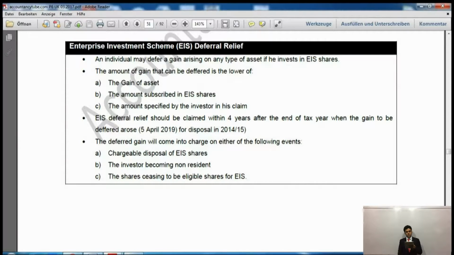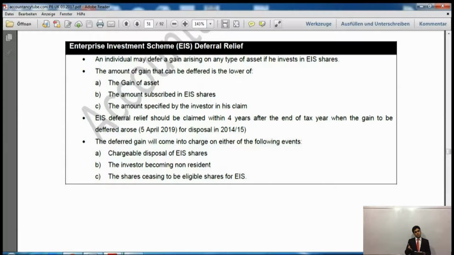The second one is the amount subscribed in EIS. So whatever amount you subscribed in EIS shares, so either that one, and the last amount is the amount specified by the investor in his claim. Now you can say to HMRC that I want that much amount. So if it is up to you, it's so obvious. If HMRC asks you how much relief you want, you will say I want £1 million of relief. No one says I just want £1 relief.